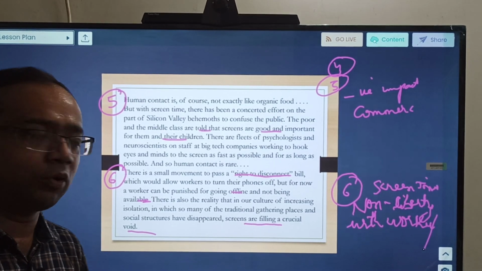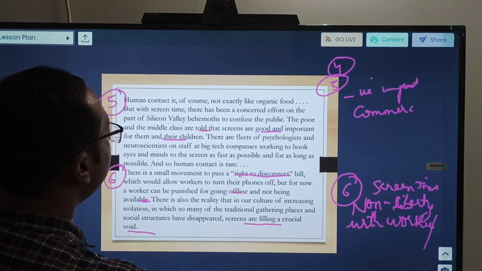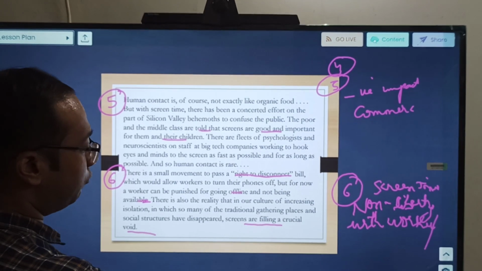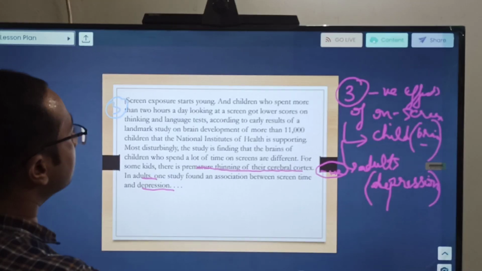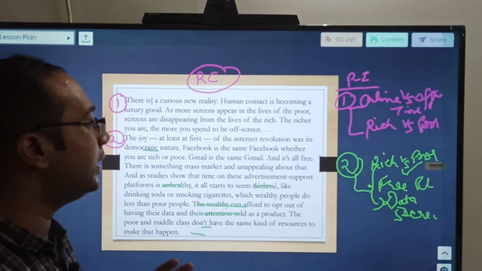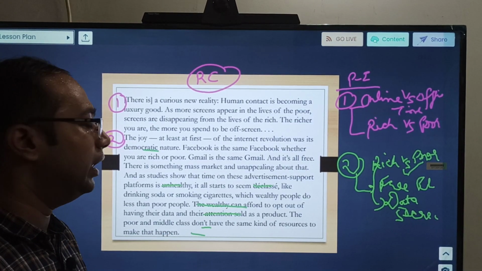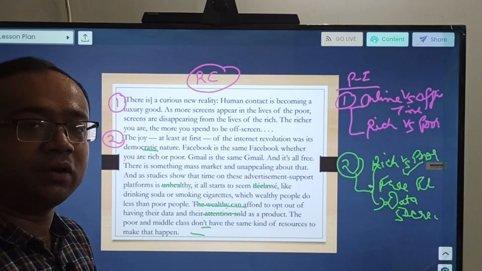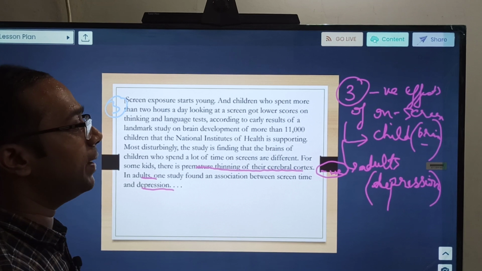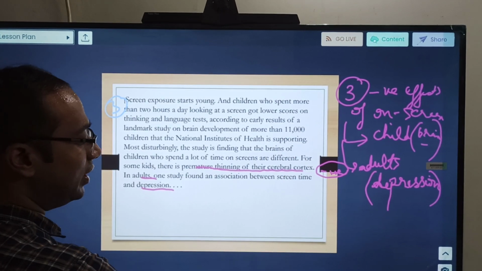So what we understood from this passage, I think this was the last paragraph. Yes, it was. Okay, so what we have understood from this six-paragraph passage: it starts from the theme of online offline time, rich versus poor. It is saying that the rich have that liberty, they can afford being offline, but the poor cannot. Then it also goes through the negative impacts of on-screen time on children as well as adults.